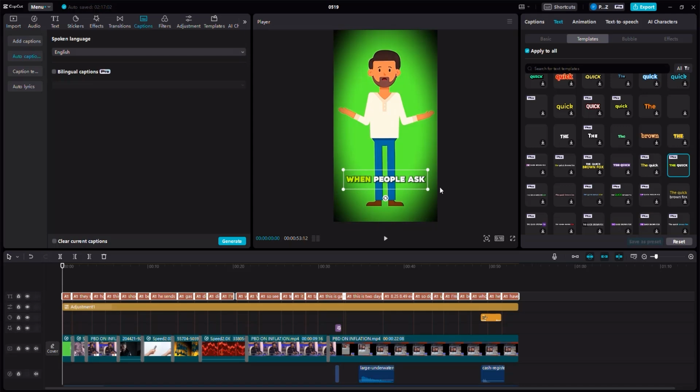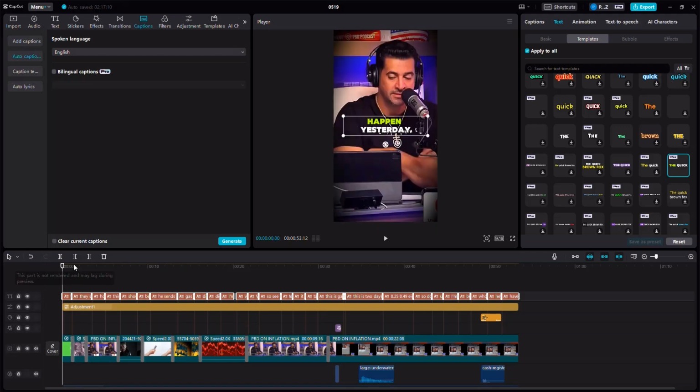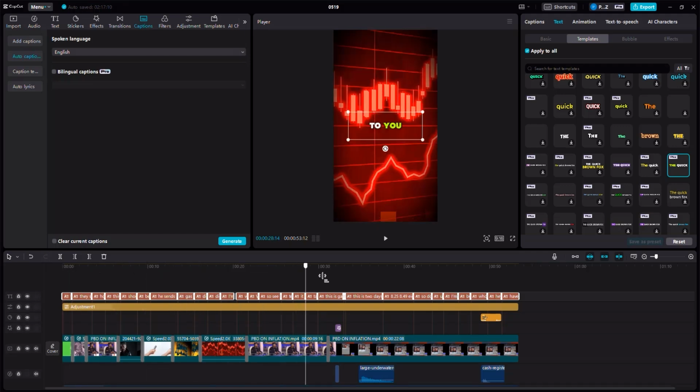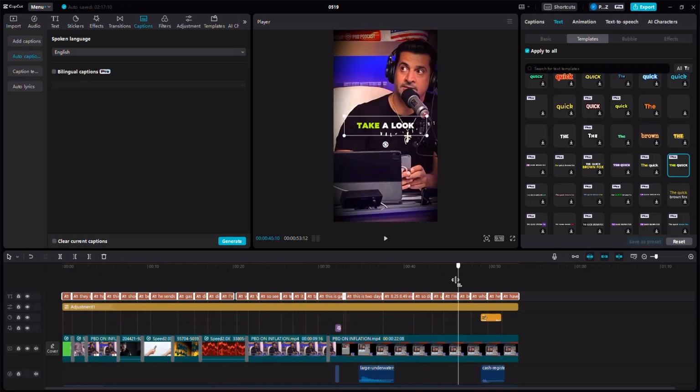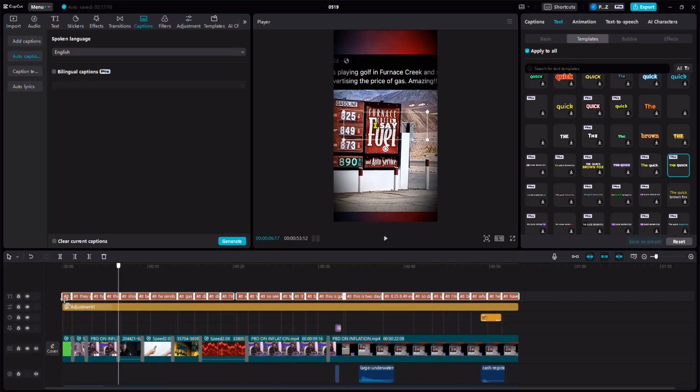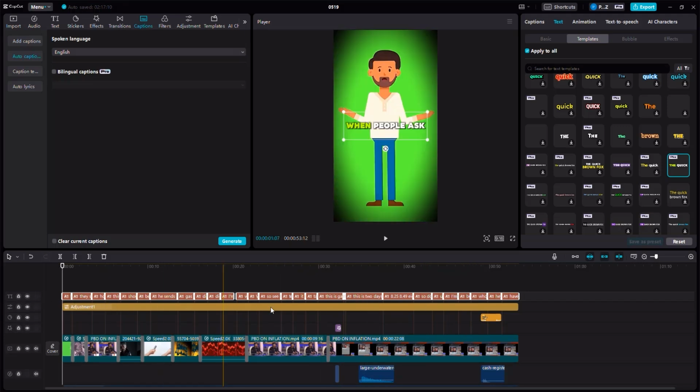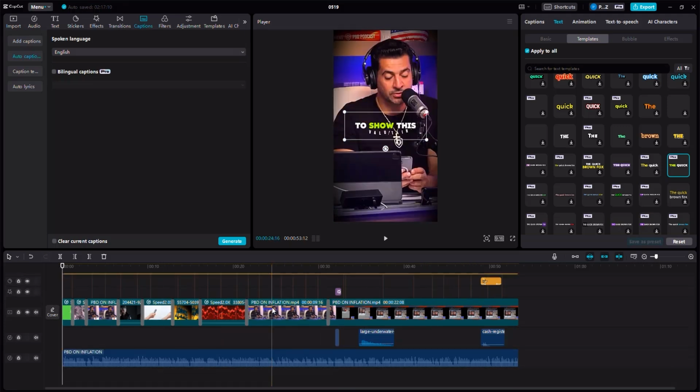It's equally good. And then make sure that you drag the caption slightly to the top. The reason why you want to do this is for the simple fact that if you don't do that, at the bottom, they're going to show your logo and a subscribe button here on YouTube or on TikTok, and this will hide the caption. So move it. This will move all of the captions to the top like this. All right. Now that we have captions, we pretty much have all of the rest of the elements in perfect.